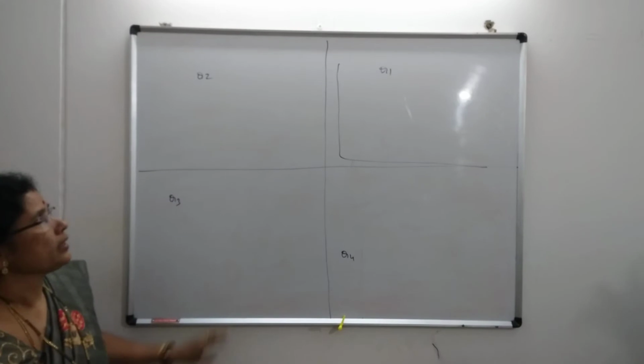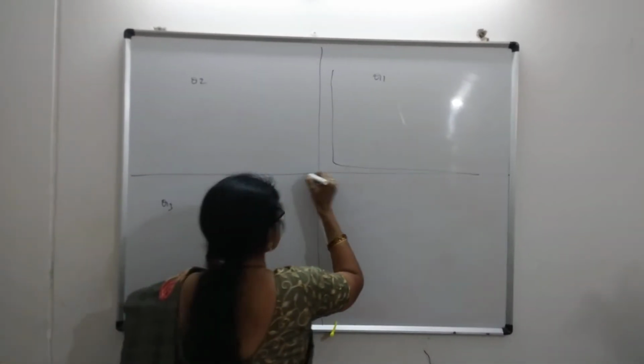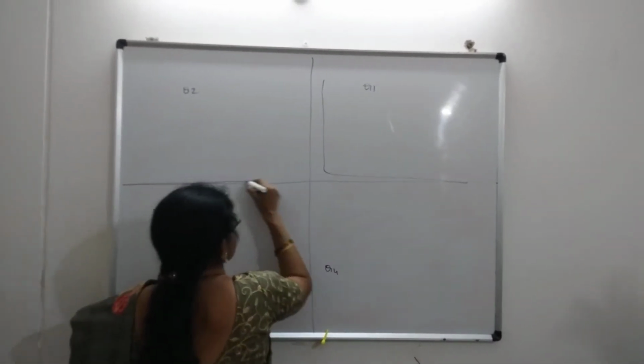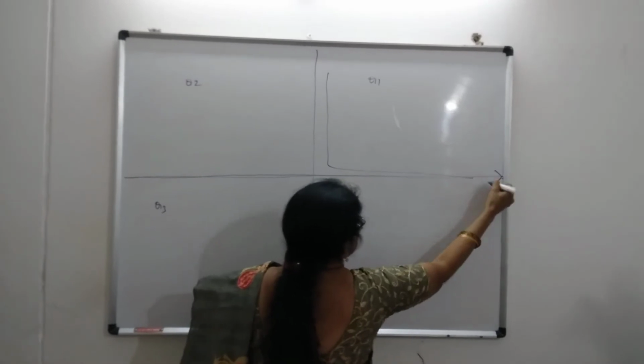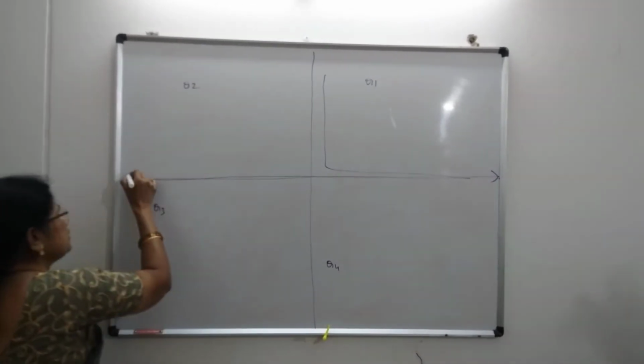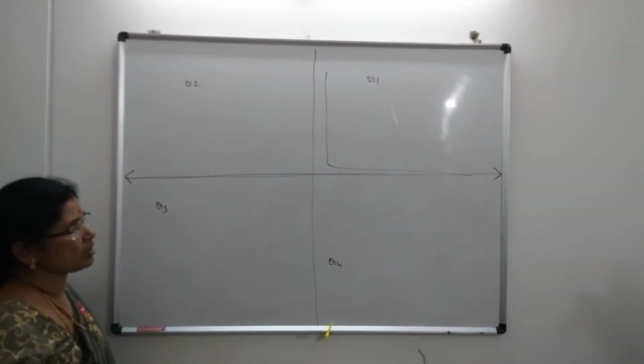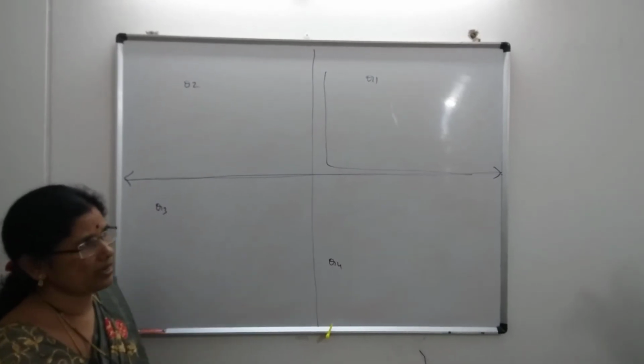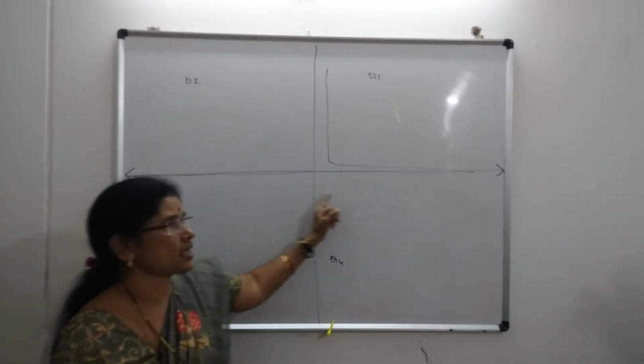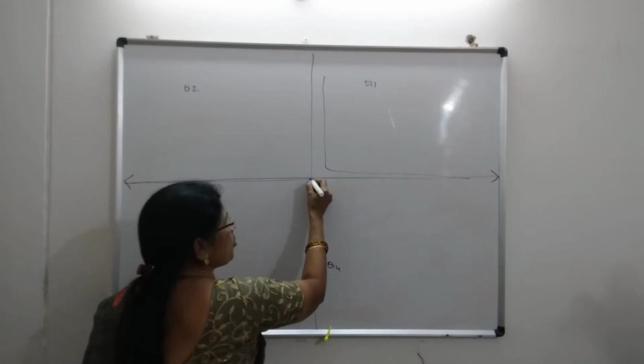Okay. Here the horizontal line represents the x-axis. Already in small classes we learned about the number line. Here also we are using the x-axis as a number line. The middle point is 0.